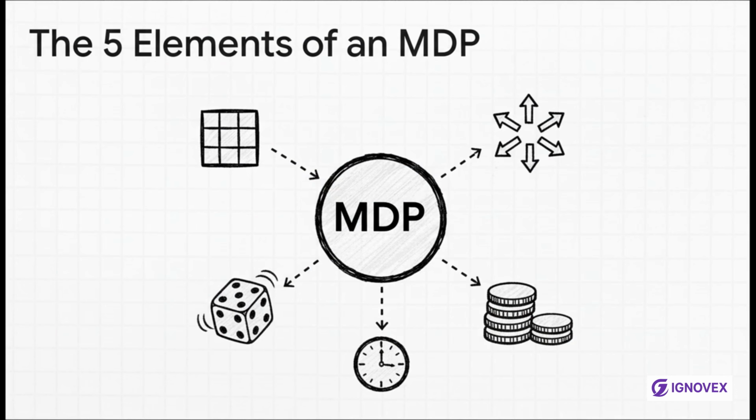Now, every MDP is built from just 5 key ingredients. First, you have states, which is just all the possible situations the agent can find itself in, like every single layout of pieces on a chessboard. Then you've got actions, which are all the possible moves the agent can make. Next is transition probability. That's the chance you'll land in a new state after you take an action. Fourth is the reward, the points you get right away. And finally, there's the discount factor, which is this clever little trick to make rewards you get sooner more valuable than rewards you get way off in the future.